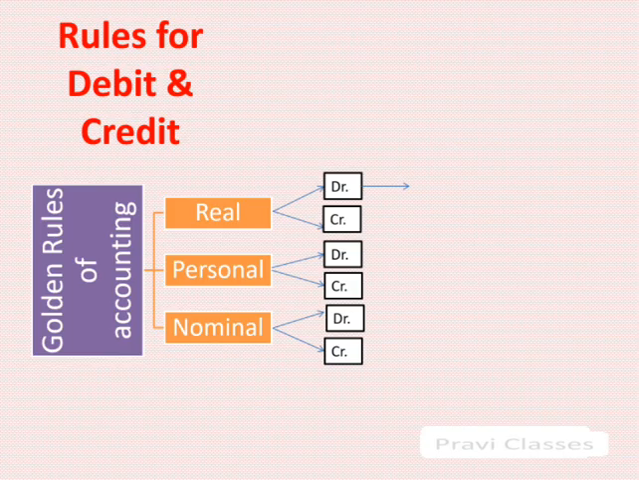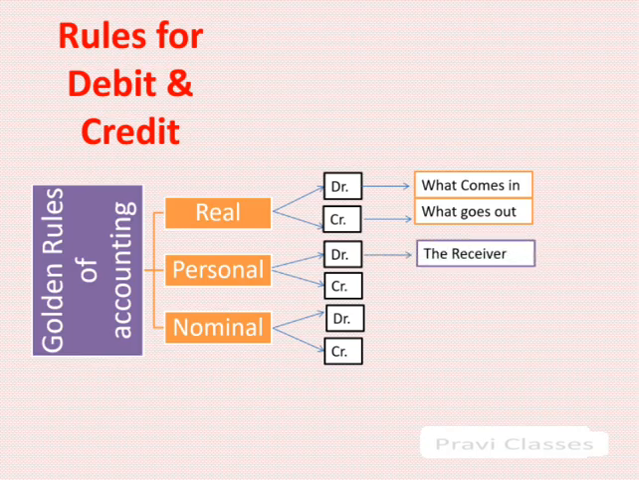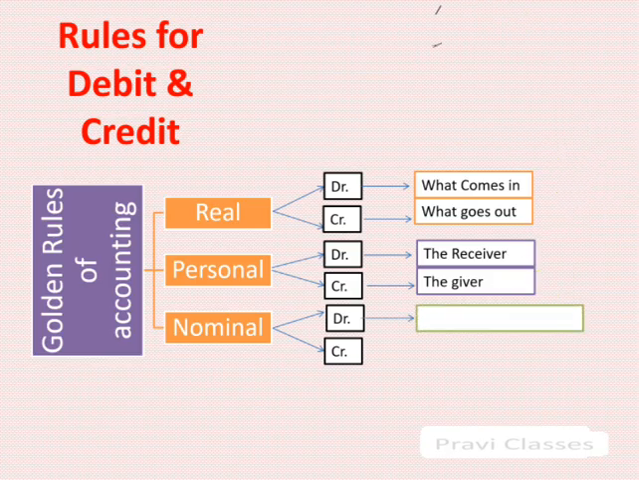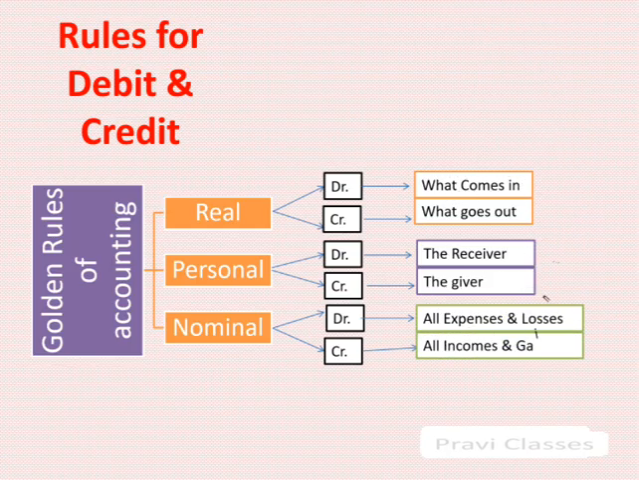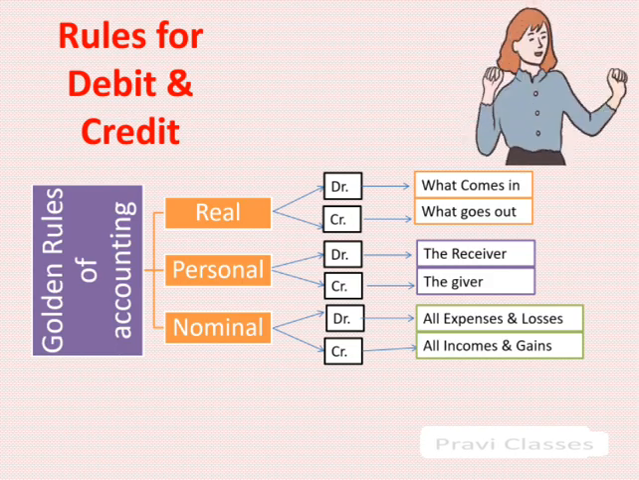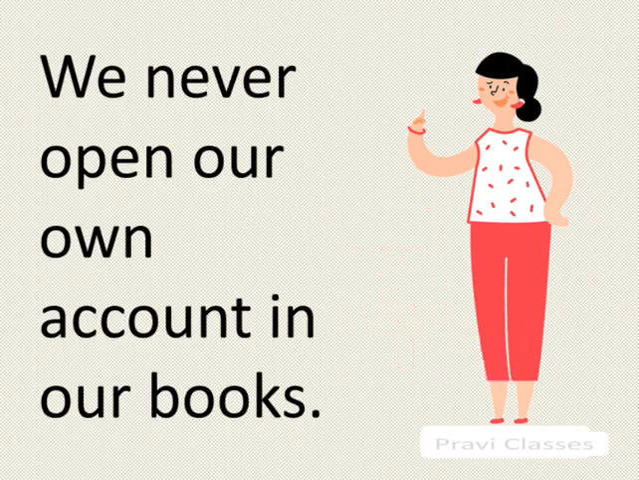The golden rule for real account is debit what comes in, credit what goes out. The golden rule for personal account is debit the receiver, credit the giver. The golden rule for nominal account is debit all expenses and losses, credit all incomes and gains. We never open our own account in our books.